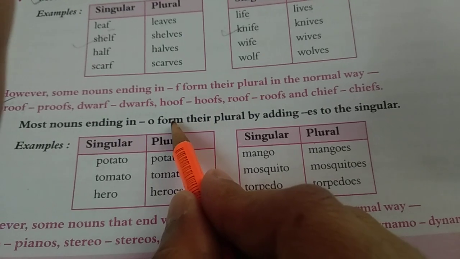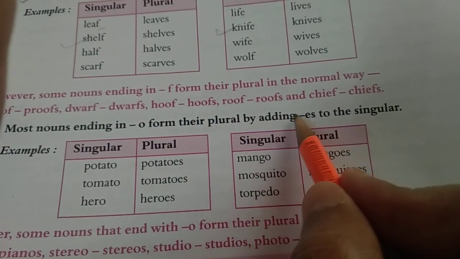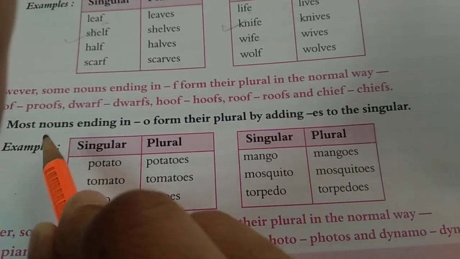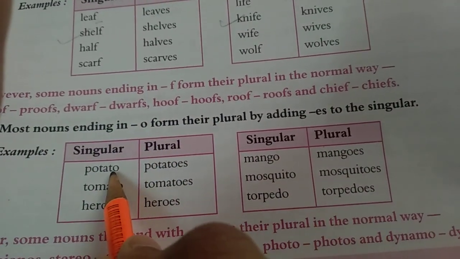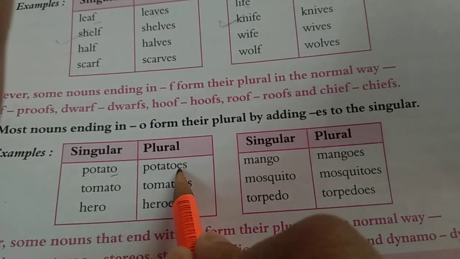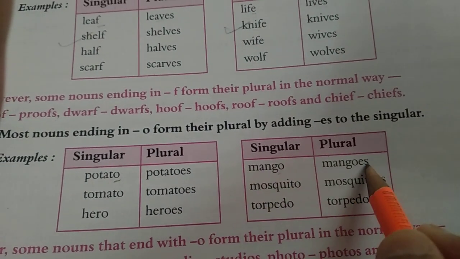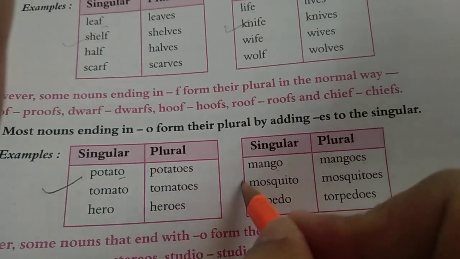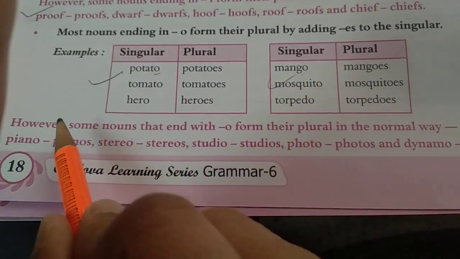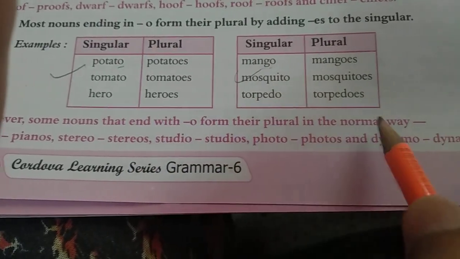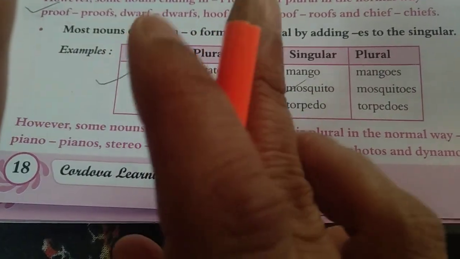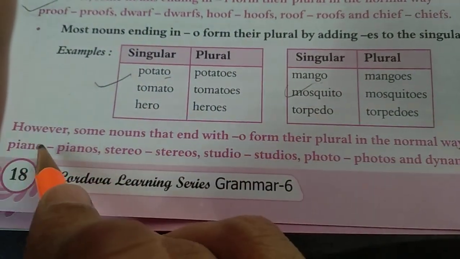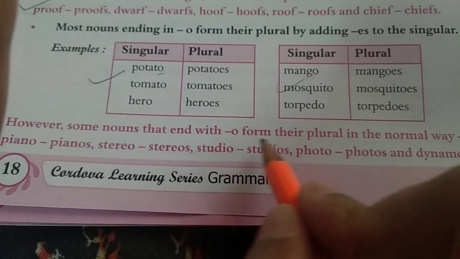Most nouns ending in O form their plural by adding ES to the singular. Again, most nouns, not all nouns. When the noun ends with O, we have to add ES. Mango, mangoes. Okay? Again, some nouns that end with O form their plural in the normal way. We have to add just S only with some nouns that end with O. Like piano, pianos, stereos, studios. These are exceptional words.